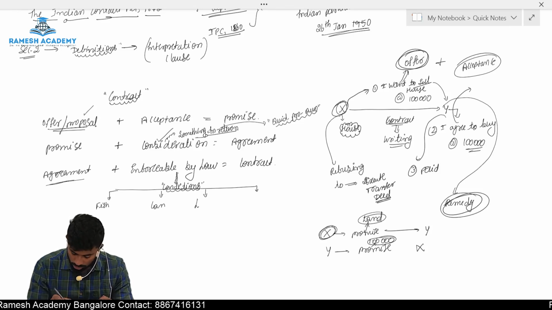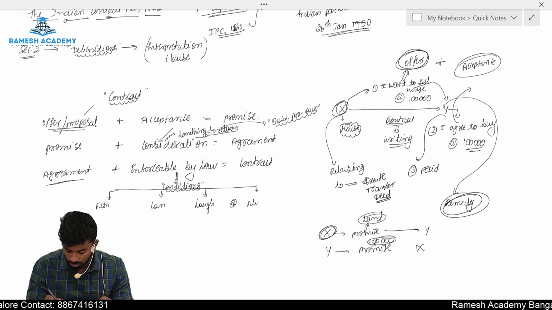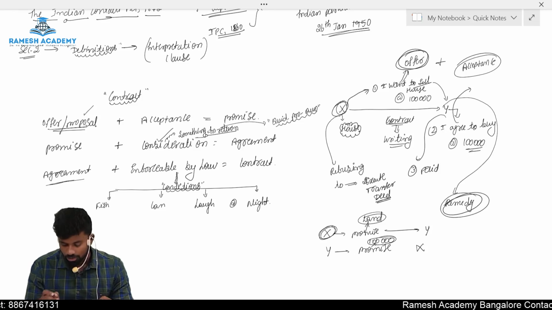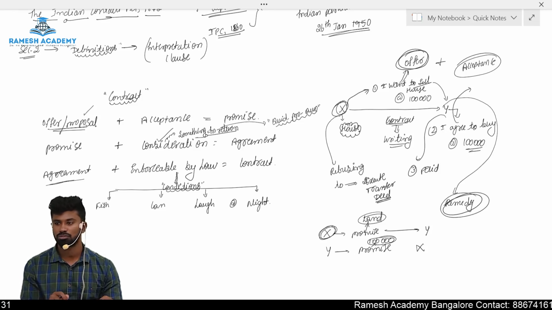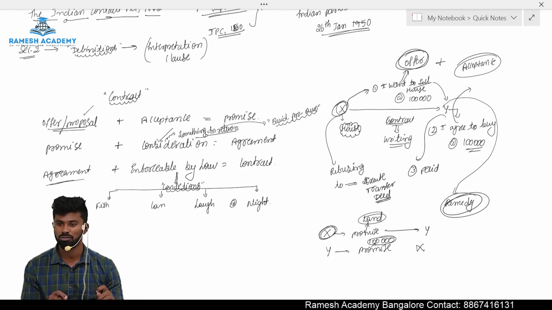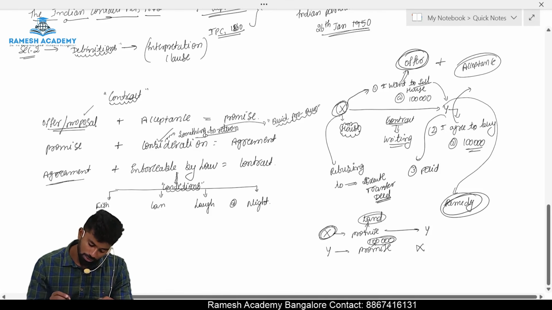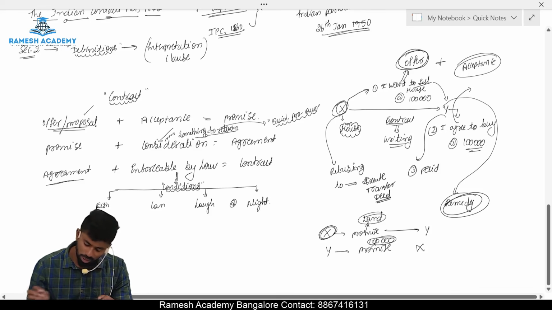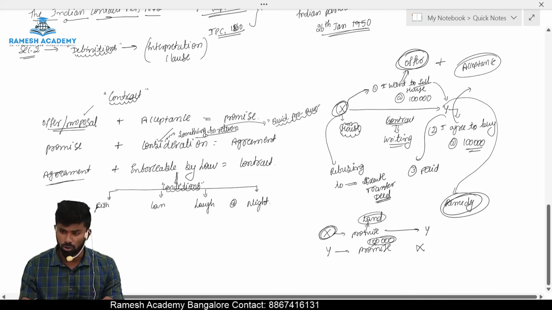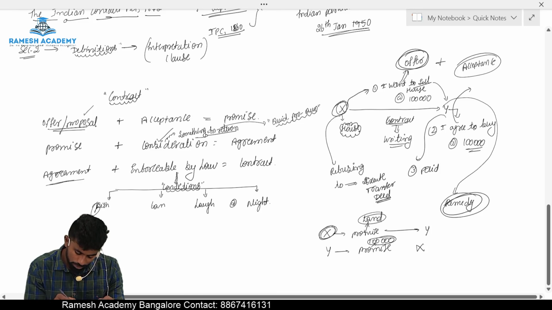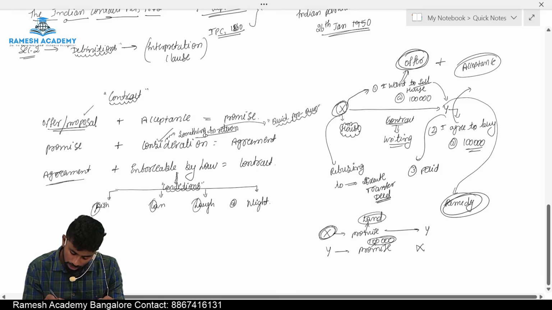The fish can laugh at night. If the fish can laugh at night, then it is enforceable by law. Otherwise, it is not enforceable by law. Sir, when can we say the fish can laugh at night? What does it mean, sir? It's an acronym. Take the first letters: F, C, L, N.